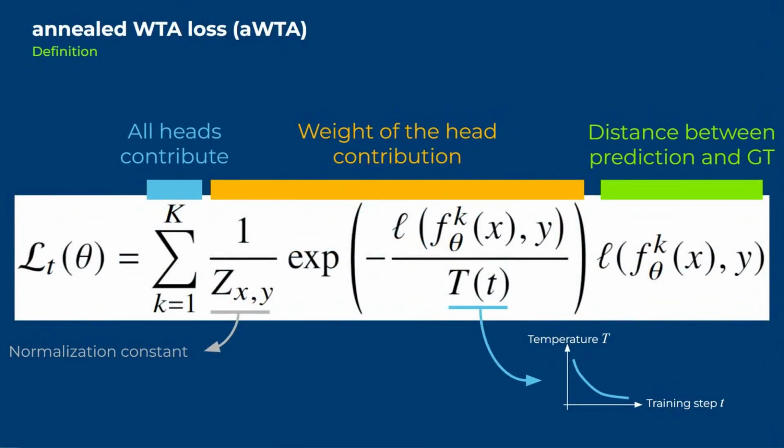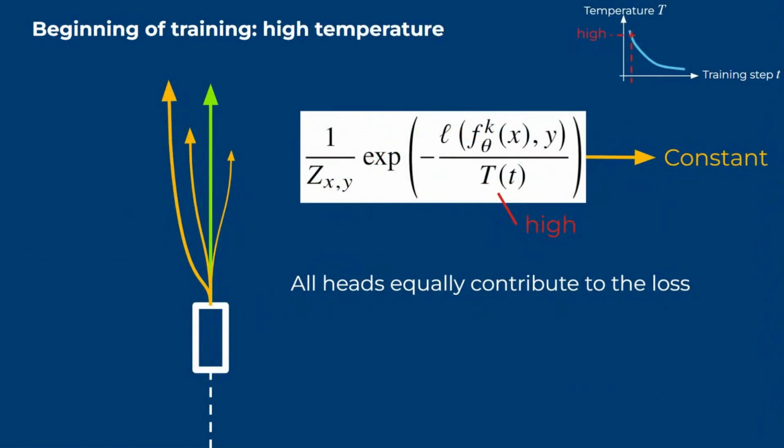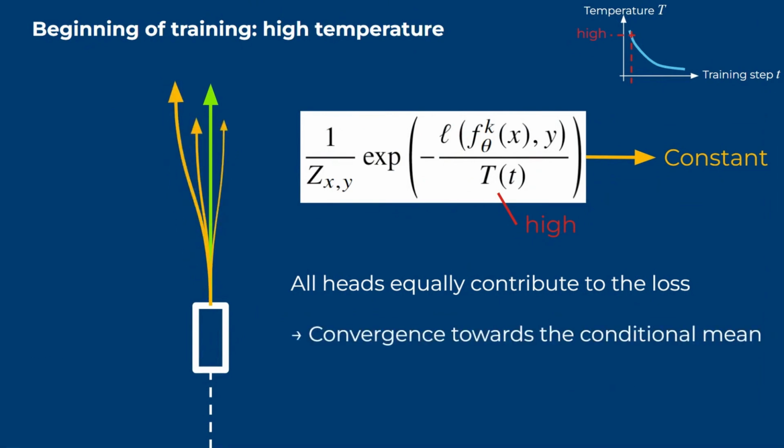With aWTA, there is no longer a hard selection of a winning head, but a soft one instead. It means that in practice, all heads have a weighted contribution to the loss. Let's study the dynamic of the head's contribution during training. At the beginning of training, the temperature is high and all heads equally contribute to the loss. Therefore, they all get equal gradient update and converge towards the conditional mean.